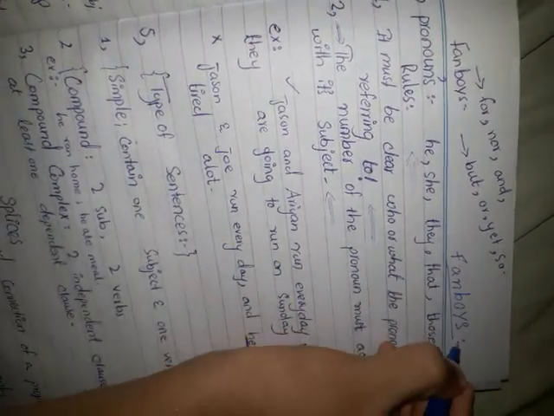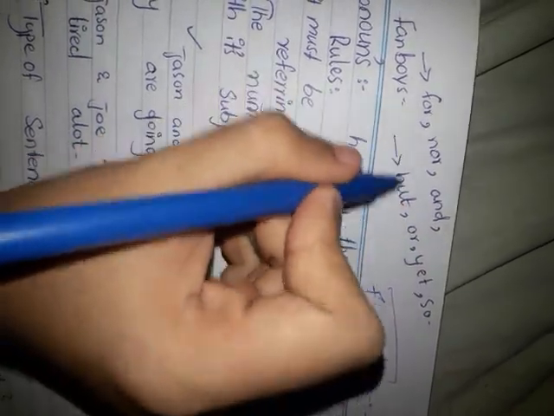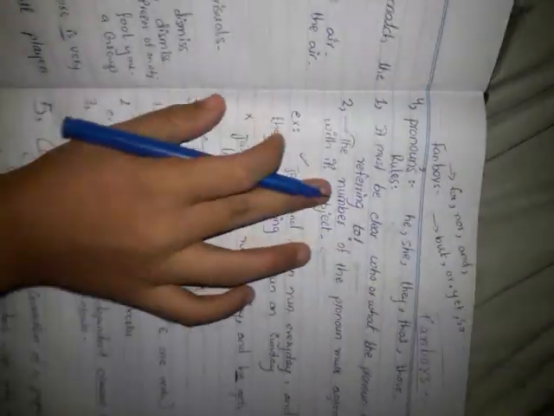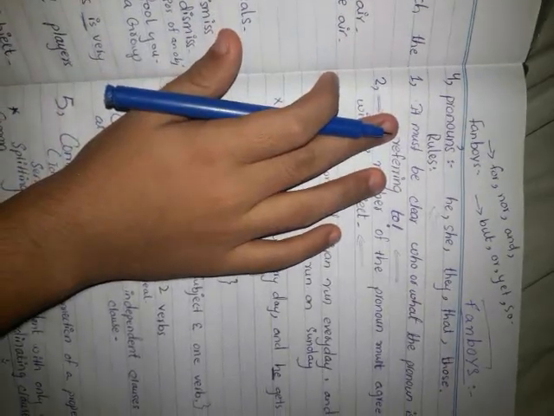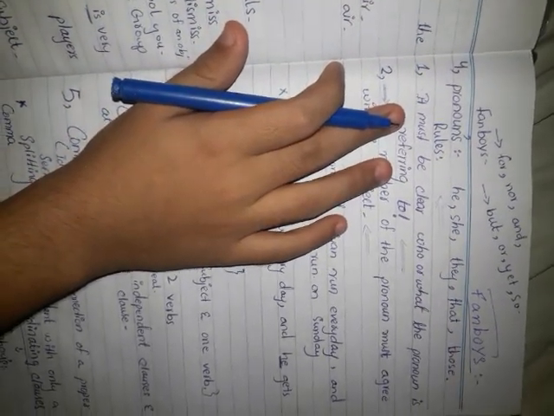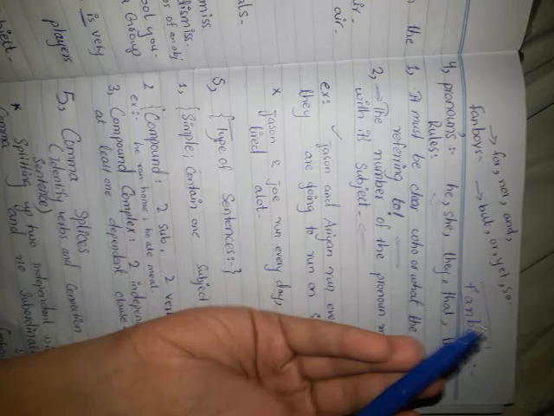Now, this is the full form, FANBOYS, and these are their meanings. You can simply stop the video and read it again if you want to. So, yeah, these are majorly used in sentences. You have to focus upon it. If you are asked what FANBOYS are, you can simply write it down at any test. It can be your school test as well.